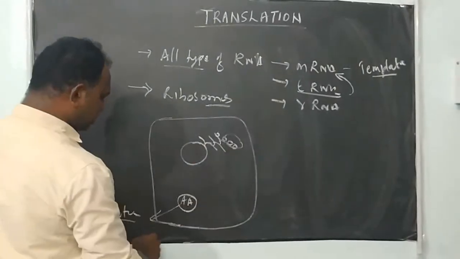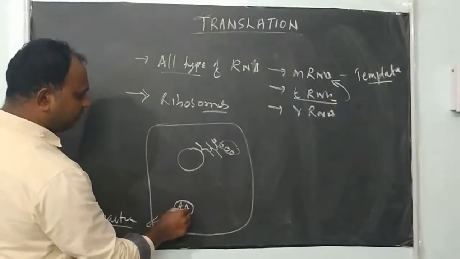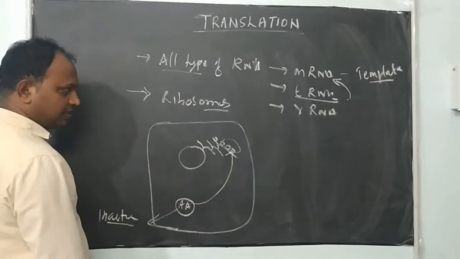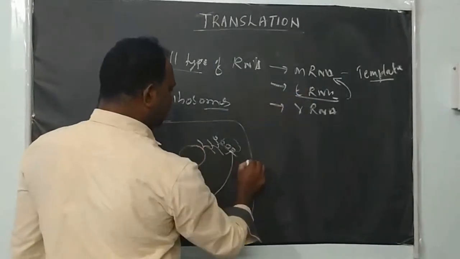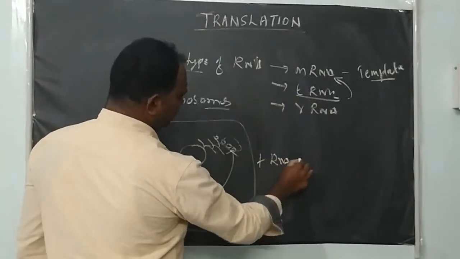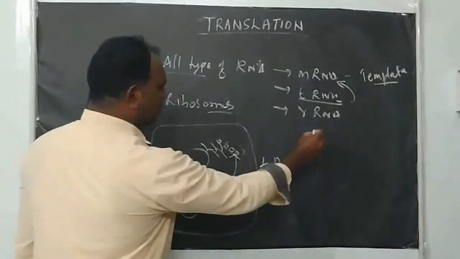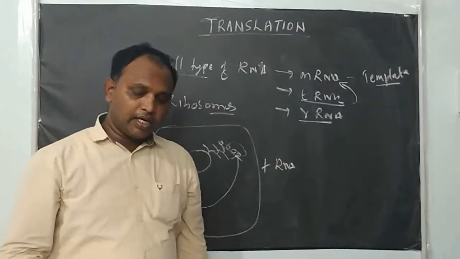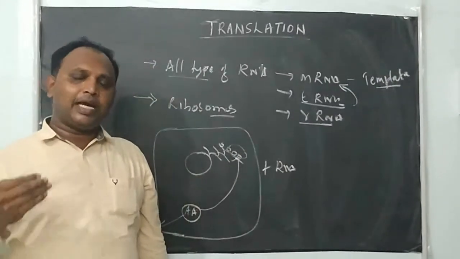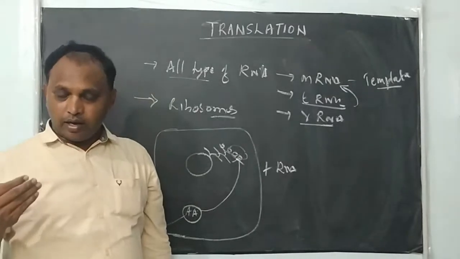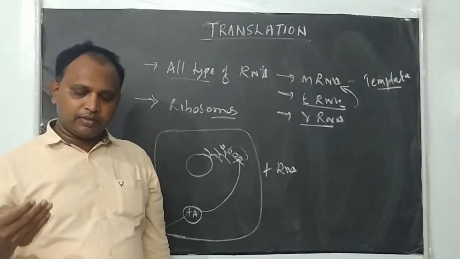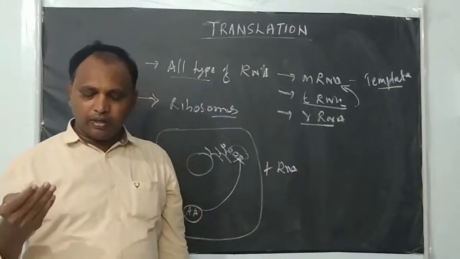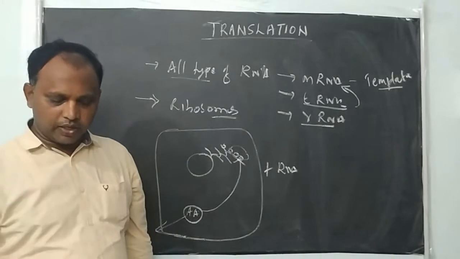Before translation, these amino acids get activated and from here they are transported to the site of protein synthesis. Who will transport them? They are transported by the tRNA molecule. And the rRNA provides structure for the synthesis of the protein, and also the translation process is catalyzed by that rRNA. That's why we say that RNA has a structural as well as a catalytic role in the translation process. Are you clear with this?